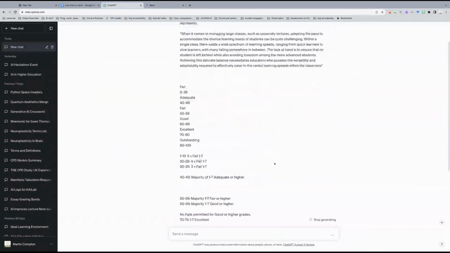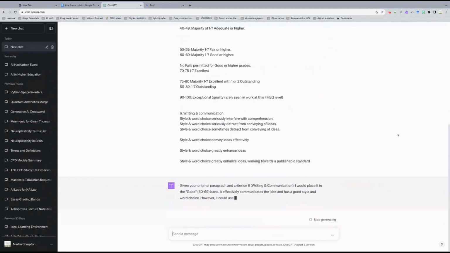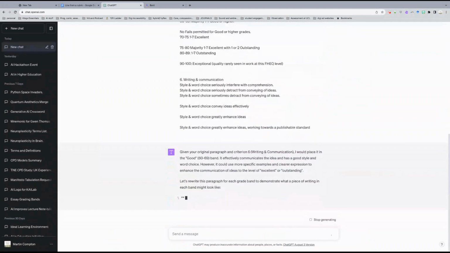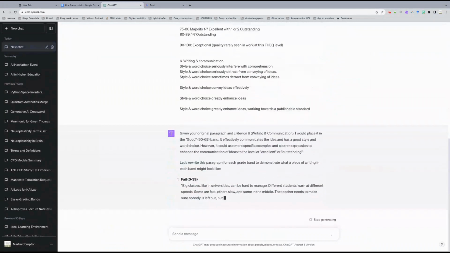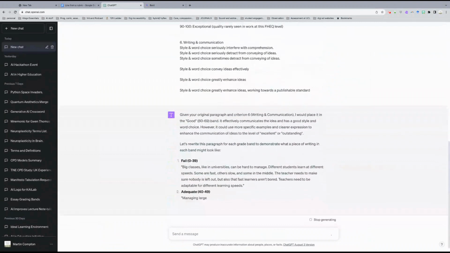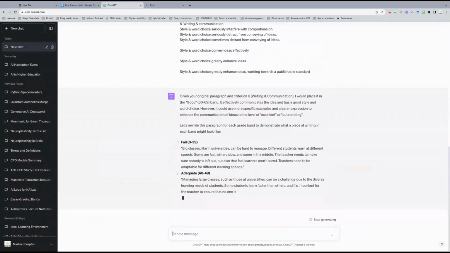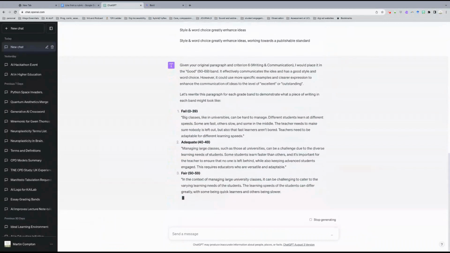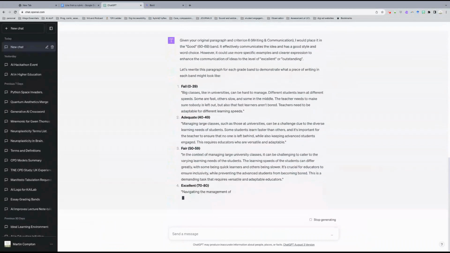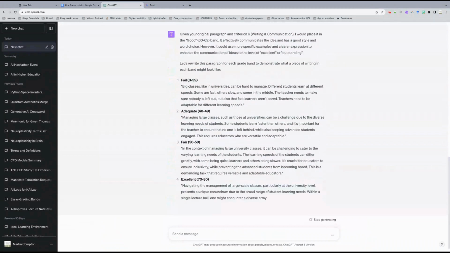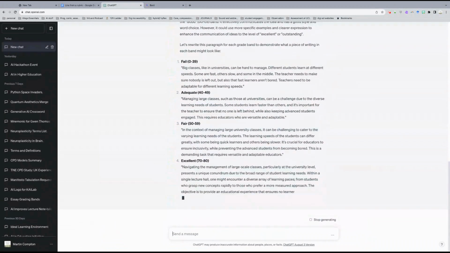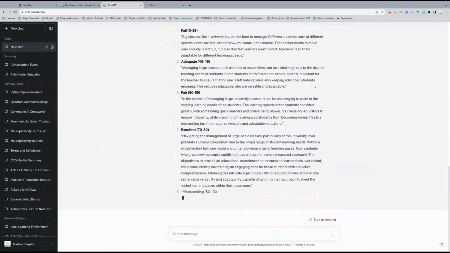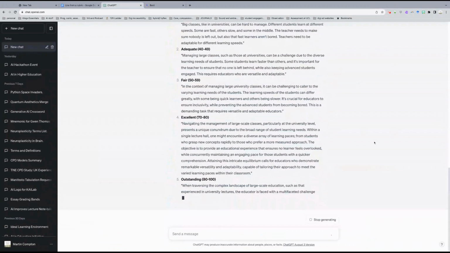So I've just literally pasted it in, and what it's saying here is that this paragraph is in probably the good band. Now, if I extrapolate an entire essay from that, in terms of the writing and communication, I would probably go along with that. But it's quite interesting and difficult. And what you find is that it offers you degrees of sophistication.